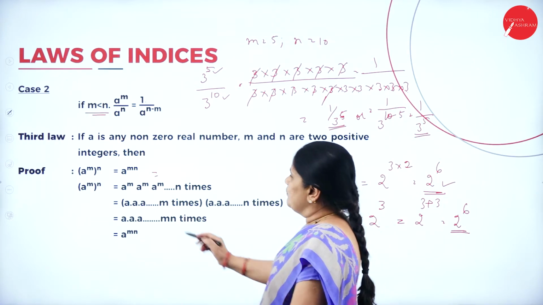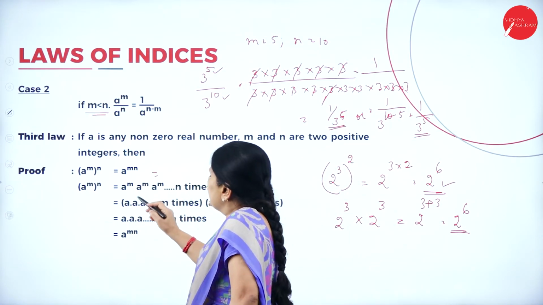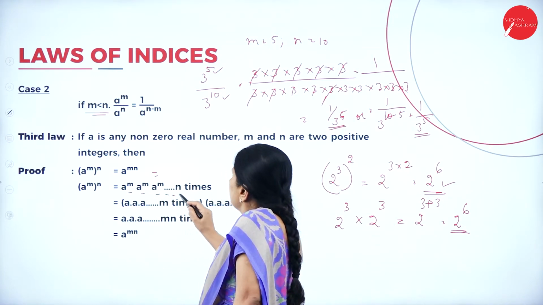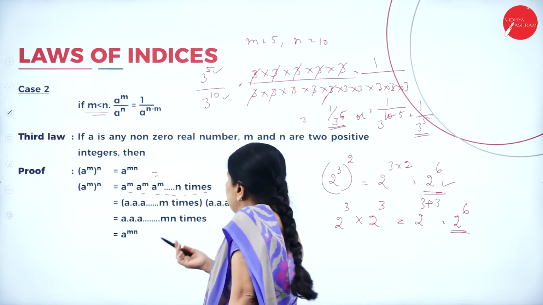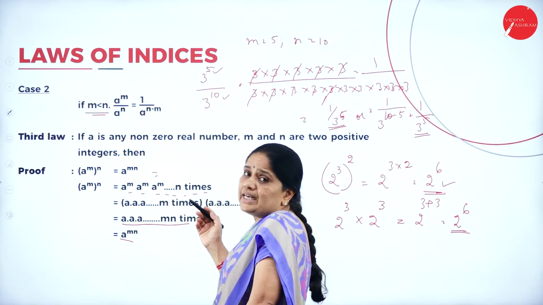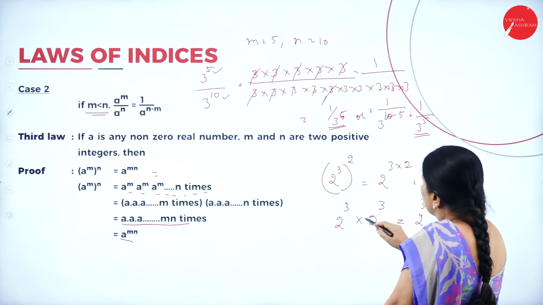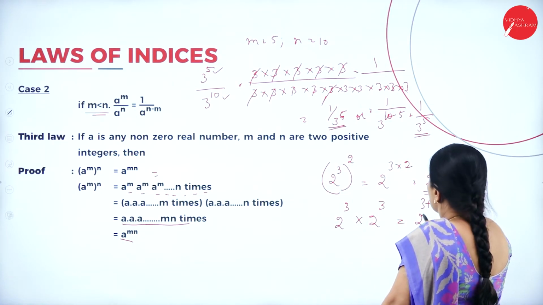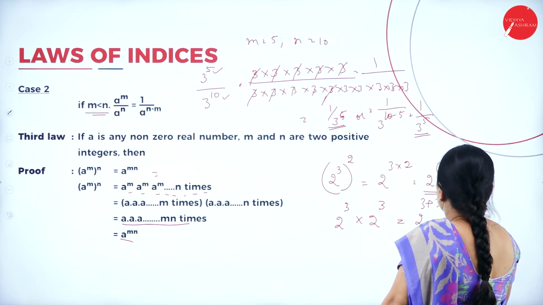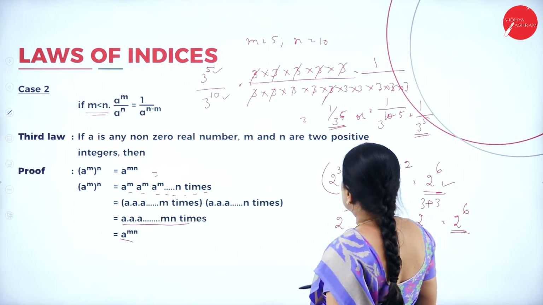So if you are writing a to the power of m whole to the power of n, then a to the power of m you will be multiplying n number of times. So you will get a to the power of mn. So m into n. So it will be 2 cube into 2 cube, so 2 to the power of 3 plus 3, or 2 to the power 6. So this is the third law.